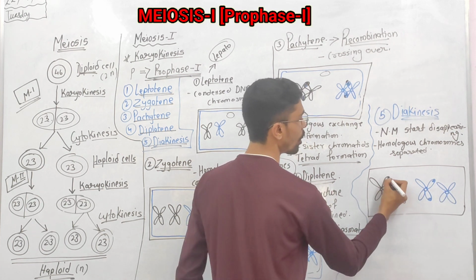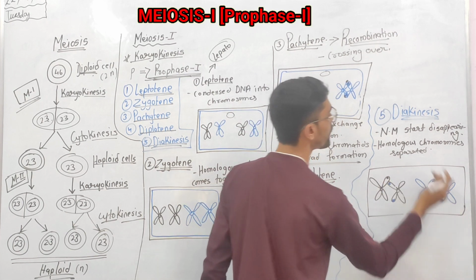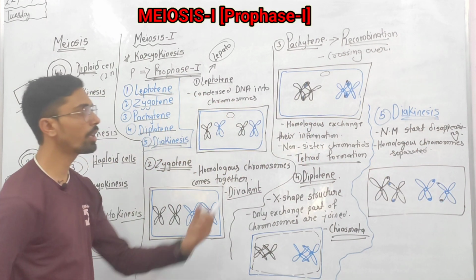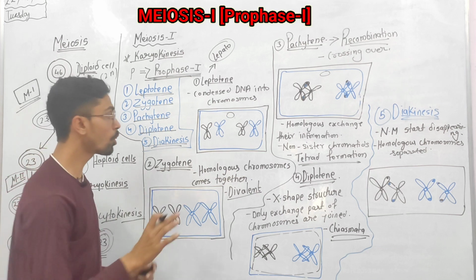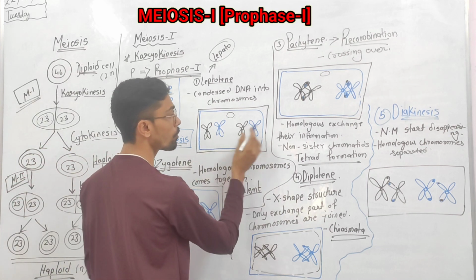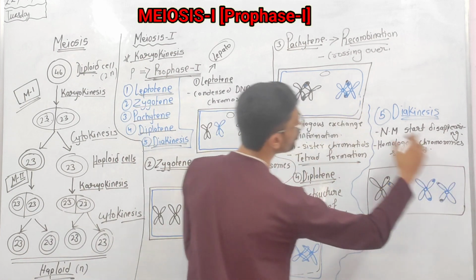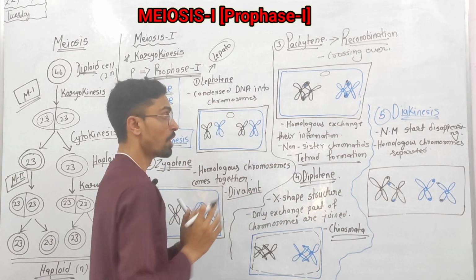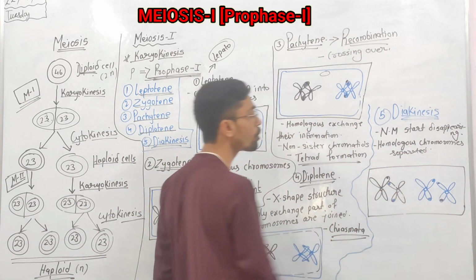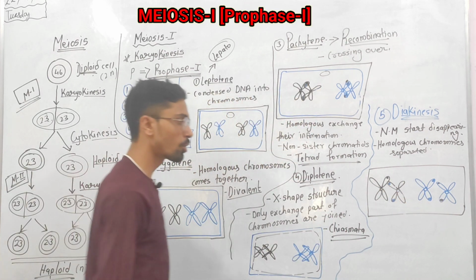So that is diakinesis, and it takes place in prophase 1. See here, they have four different chromosomes, but they are homologous chromosomes. Here recombination occurs, so all the 46 chromosomes are different.